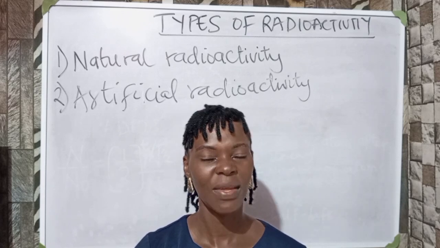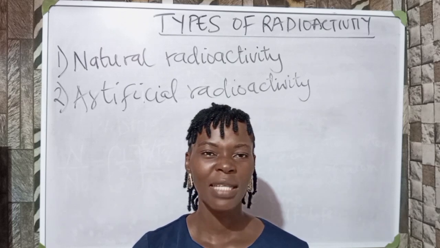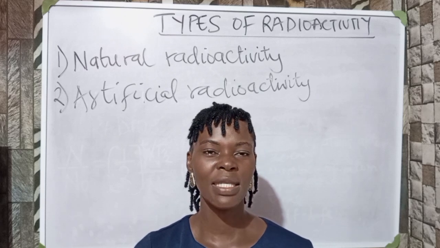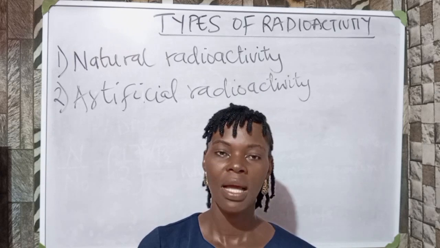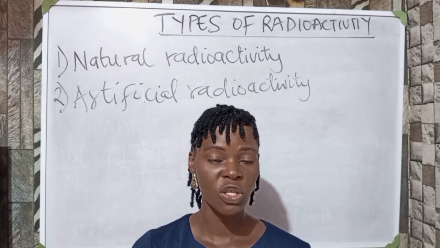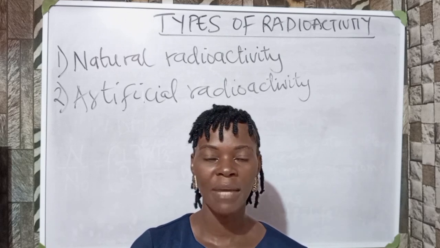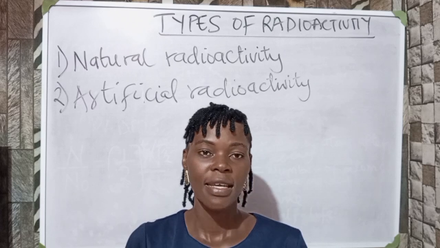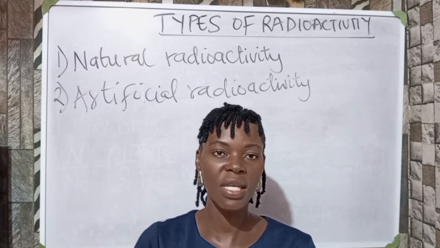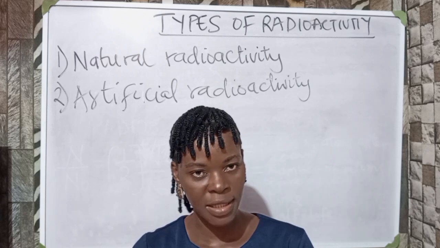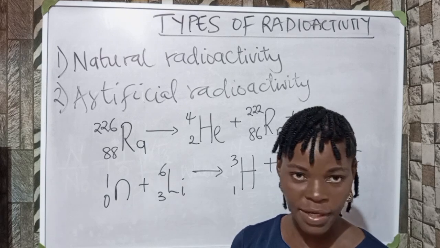So we are going to see the equation that represents natural radioactivity. Artificial radioactivity is a situation whereby an ordinary element that is not a radioactive element is made to start emitting radiation as a radioactive element by bombarding it with particles such as neutrons, protons and deuterons. So let's see the equations that distinguish between natural radioactivity and artificial radioactivity.